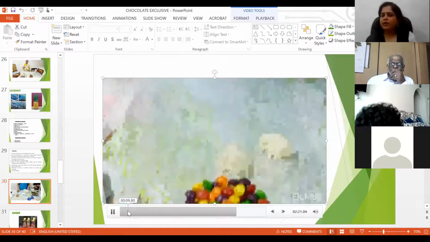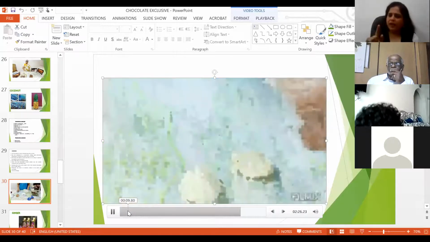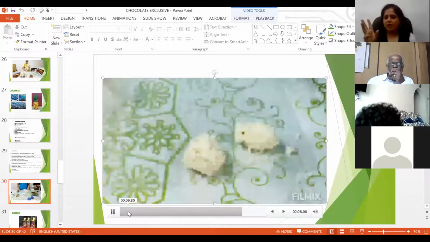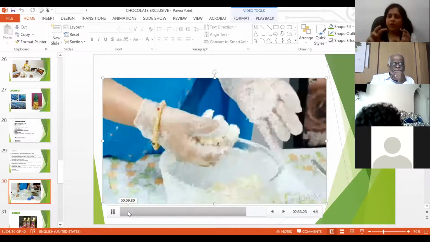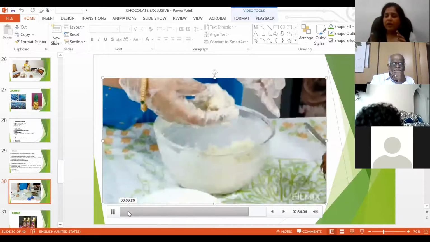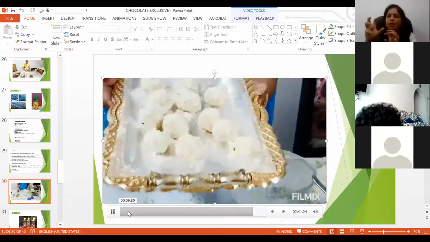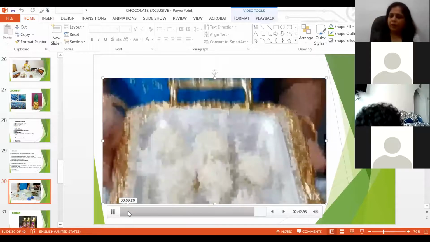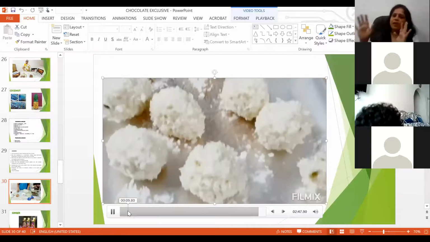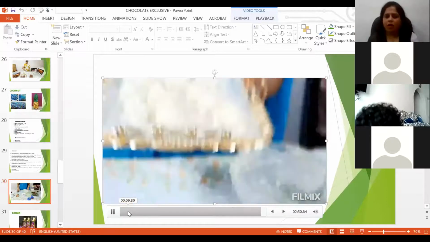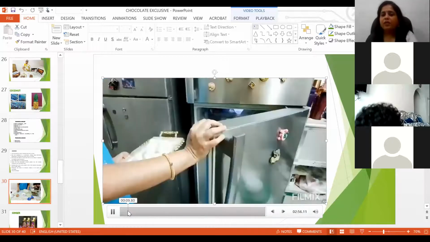This is coconut chocolate. This is very simple. So you have to melt white compound. If you have condensed milk, add 2 to 3 tablespoons, and then add equal or a little more quantity of desiccated dry coconut, and then keeping pista in the middle, make some round balls, place them on the OHP sheet, keep them in the refrigerator for 10 minutes, then take them out, wrap them, that's all.